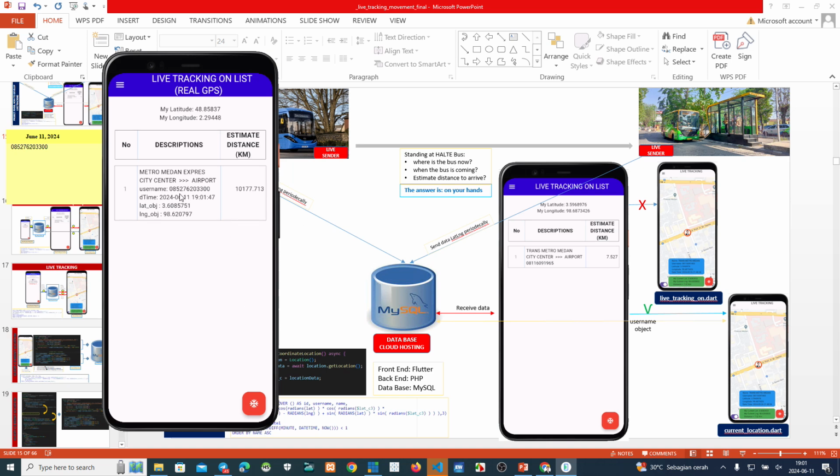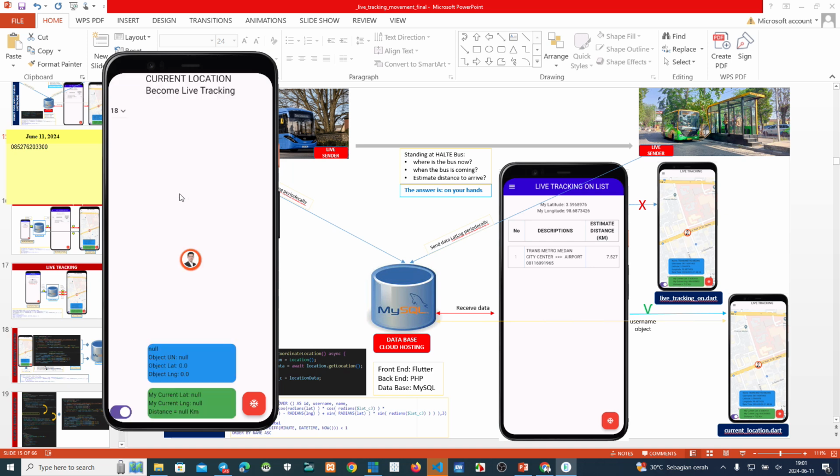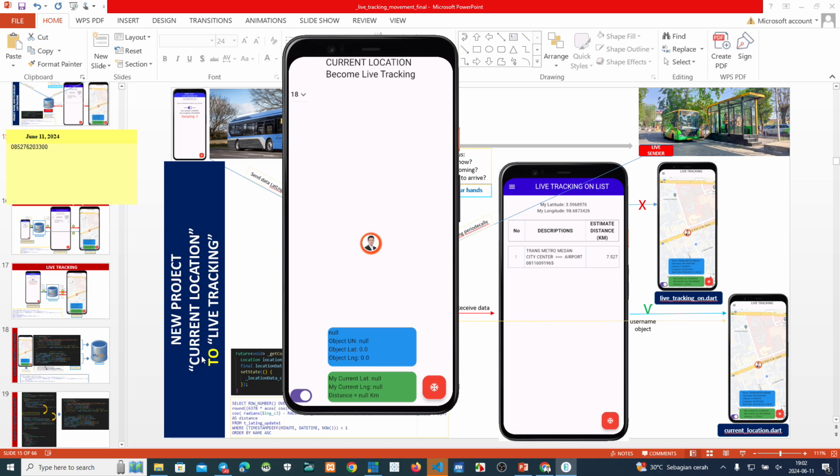Okay, we click here. You can see on this one. Yeah, I'm using my smartphone, and this one we check. Moment, please.